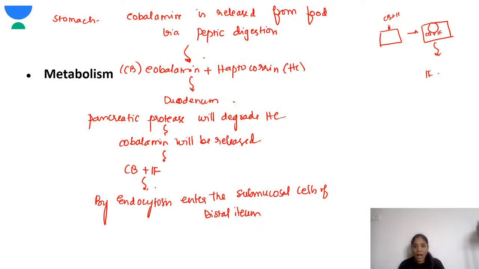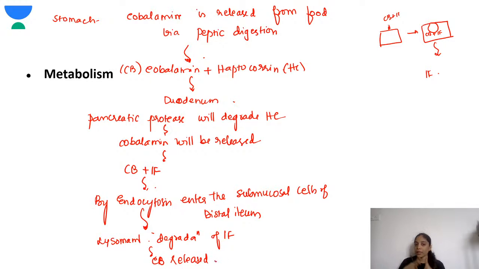Now here in the cell there will be lysosomal degradation of the intrinsic factor. So again the cobalamin will be free.